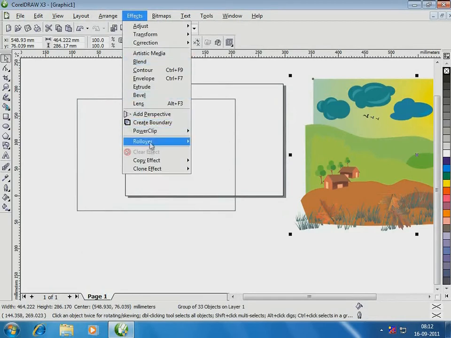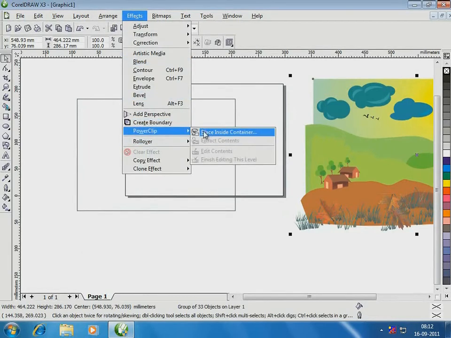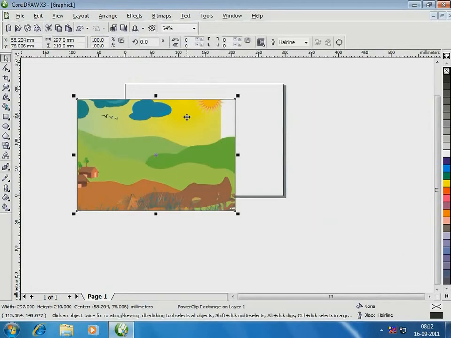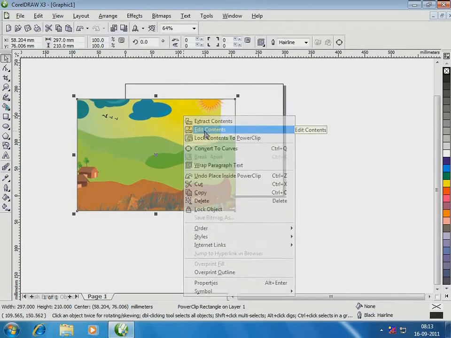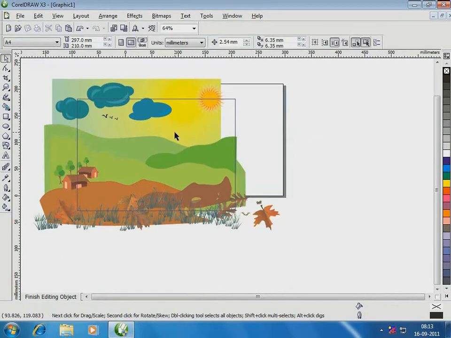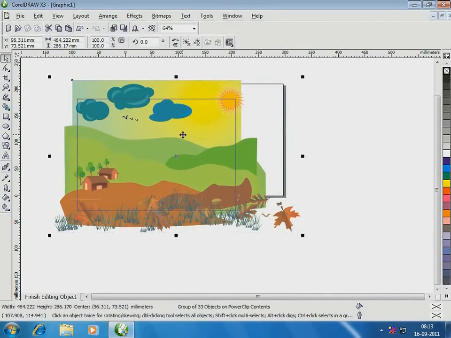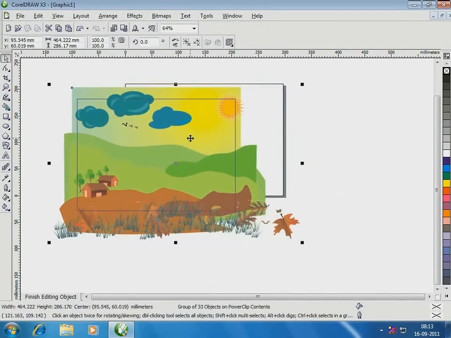Go to Effects, PowerClip, Place Inside Container. Click inside the container and, true to its name, the option helps the picture fit into the selected container. Hey, but that's not the entire picture. I need a proper fit that doesn't tamper with the picture. I right click and select Edit Contents. Now I'll click and drag the edges and manually fit my picture into the container.